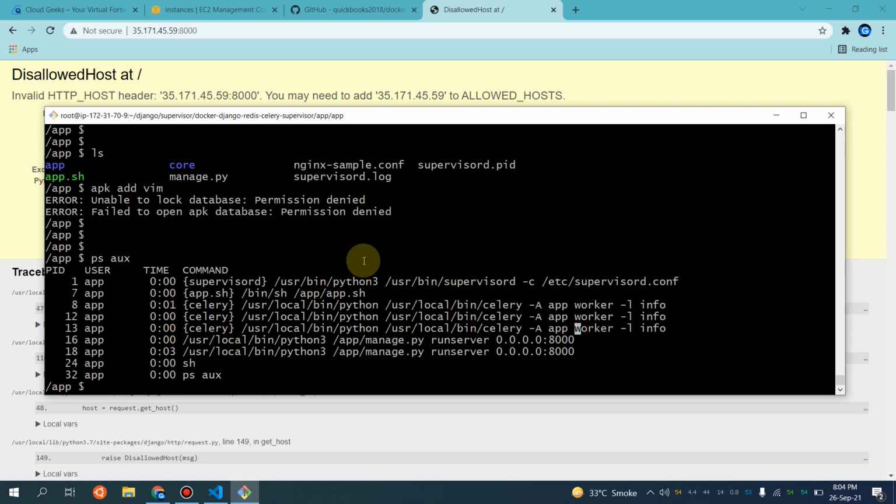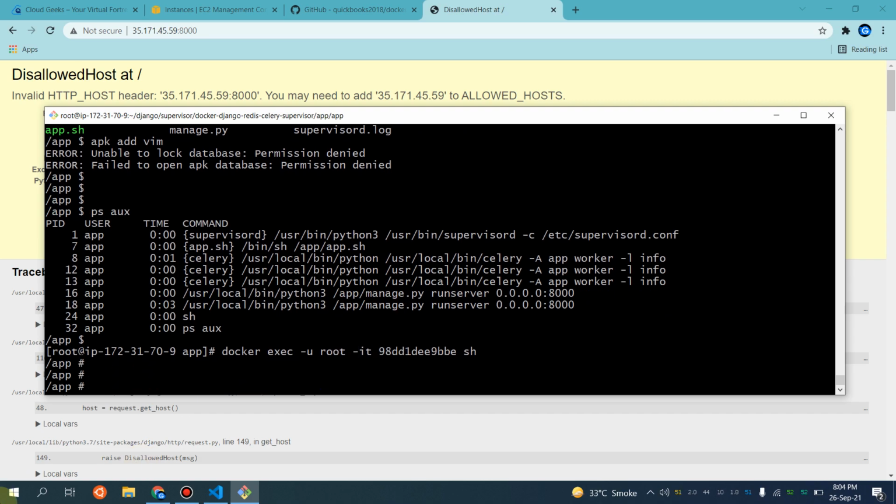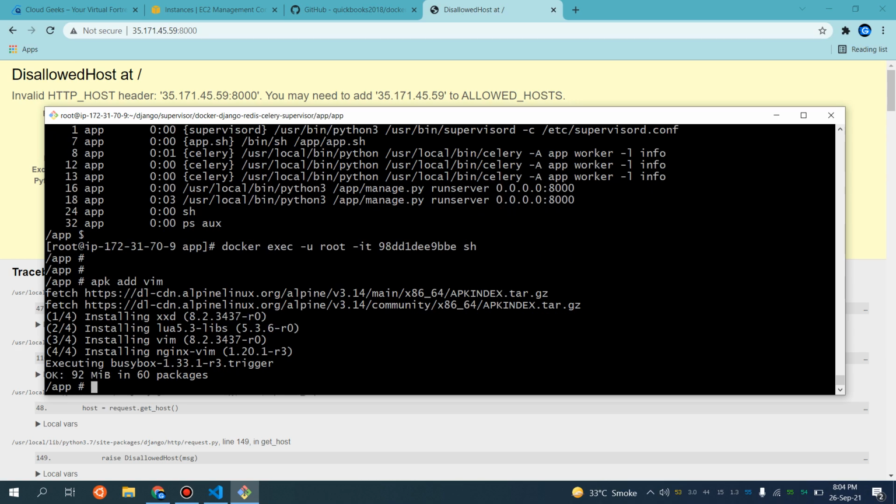So how can I change this settings.py? I will show you the application page. I need to allow those hosts as well. So I will simply use the user root to exec into this particular container. You see my sign changes to hash, so I'm root. Let me apk add vim. You see I'm able to install vim here.